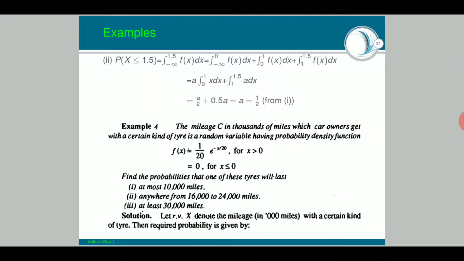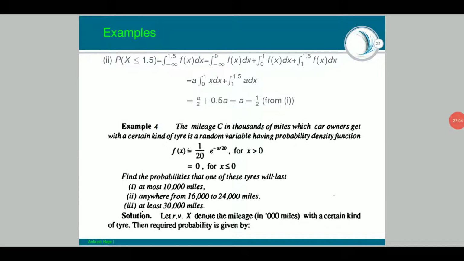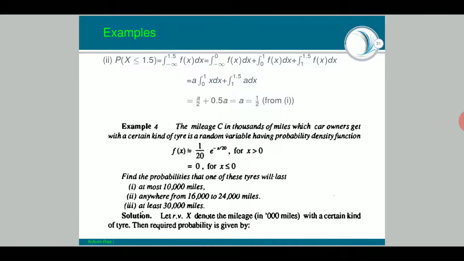Okay, the second thing is probability of X less than or equal to 1.5, a similar thing, exactly similar: minus infinity to 1.5. That's it: minus infinity to 0, 0 to 1 and 1 to 1.5. So minus infinity to 0 will be 0 because elsewhere it is 0. Now 0 to 1 f(x) dx. How is it defined on 0 to 1? It is defined as ax. So I am taking a out of the integral: a times integral of x dx plus integral from 1 to 1.5 of a dx. It is as simple as that. You will get the answer using a equal to 1 by 2, because we know a is equal to 1 by 2 from solution 1.